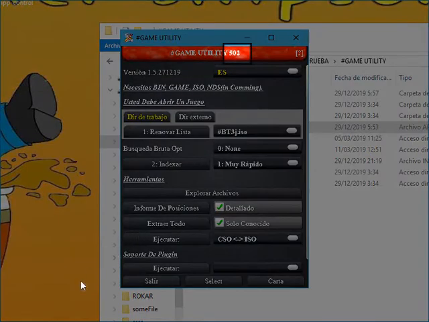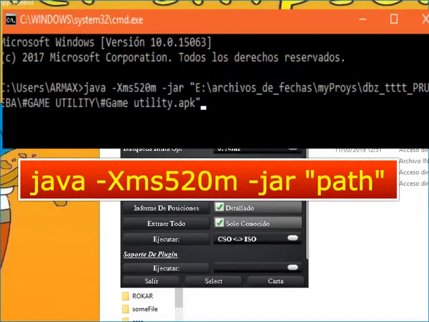You can see this number is the RAM assigned to the Java application. In the PC version this is important if you want to index BT3: the minimum memory required is 500 megabytes, otherwise you may fail. If the application can't assign this automatically and your PC has the capacity, you can resolve it with a command line, like me. You write this command in the command line; the parameter xms assigns 520 megabytes of RAM. This command works if you installed Java on the global path environment.